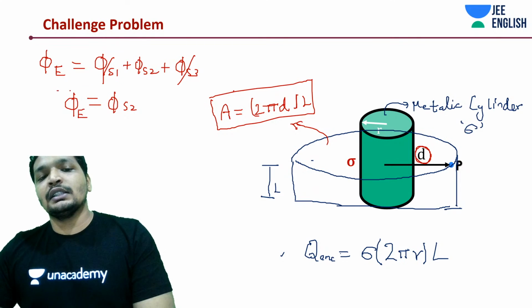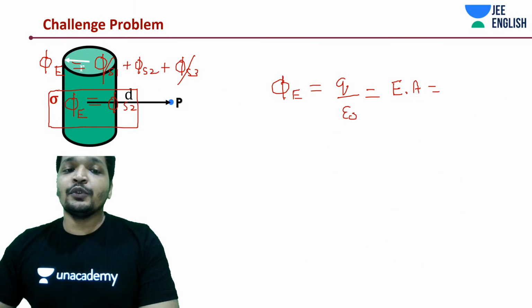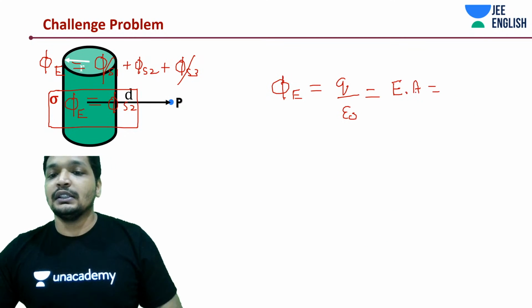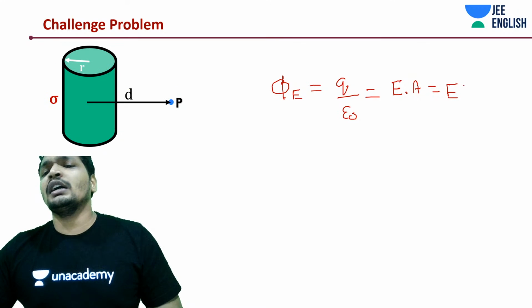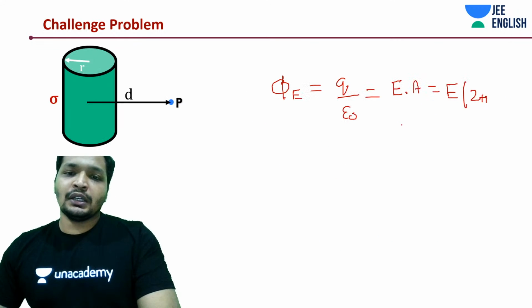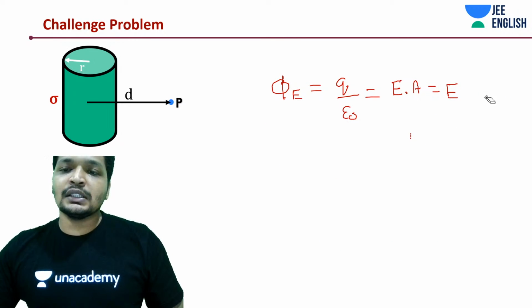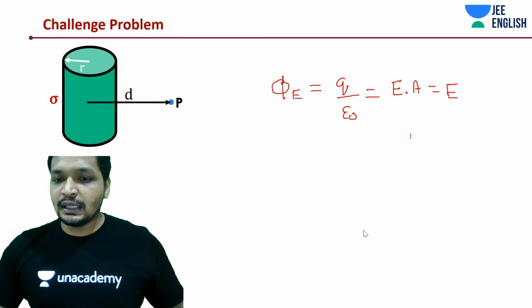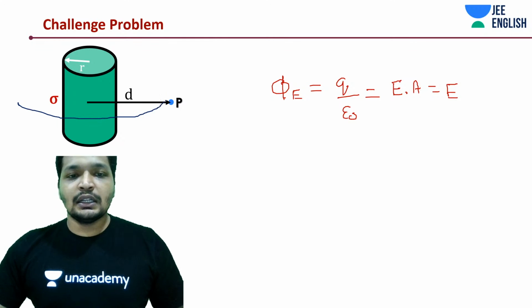So this is easier than the earlier one. As you move into the chapter, you will realize everything is very easy. So this is how much area is, this is what? Okay. This is not the area of your cylinder, your real cylinder that exists. This is the area of this imaginary cylinder that we are drawing.